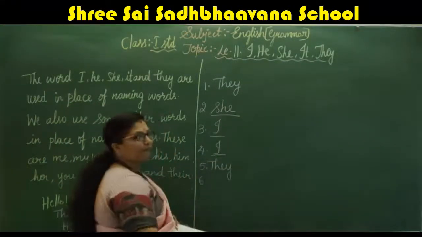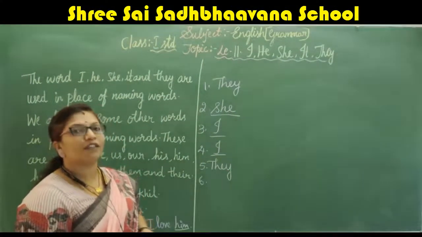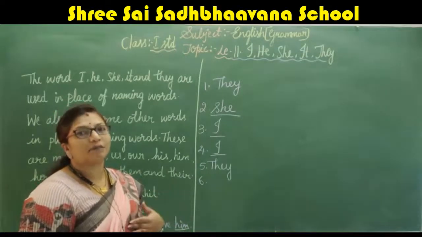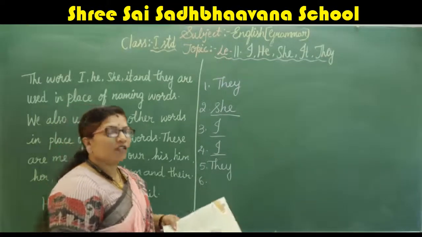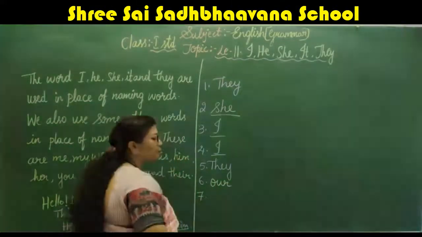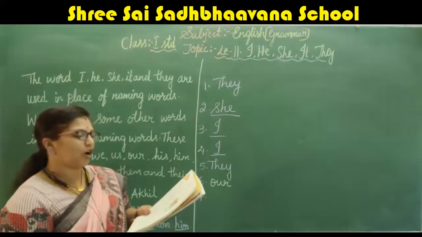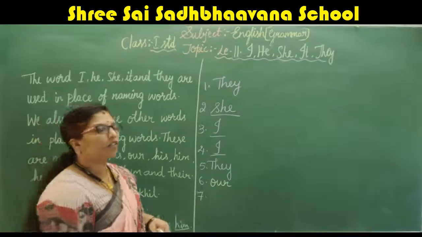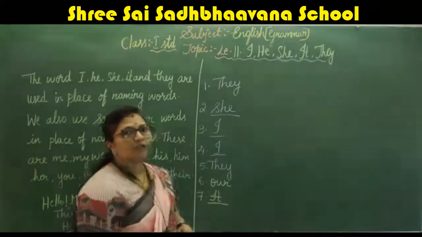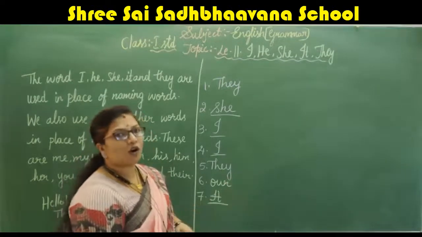T-H-E-Y, they. So next, this is dash house. What do we say, this is our house or this is my house, we can say. So we will write our. This is our house. Dash is a good dog. It is a good dog. It is about a dog, so we can use it. Eight, dash is a lawyer.